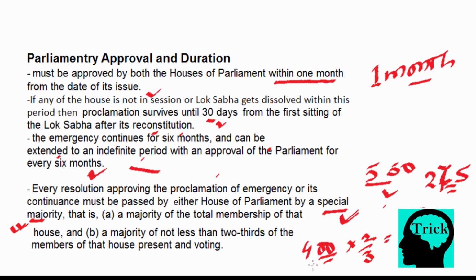And if 400 members are present, so 2/3 of 400 is 266. So 266 must be greater than or equal to the majority of the total membership of that house. This complex requirement makes the democracy more powerful.